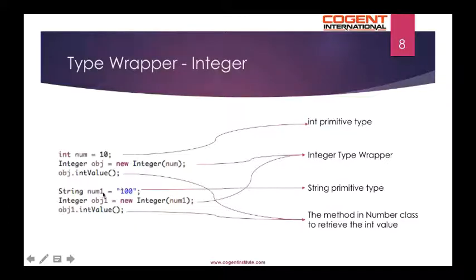In the next code snippet, we have num1 of type String, which is assigned a string literal "100". The Integer type wrapper class has a constructor which takes in a string literal value which represents an int and returns a reference to that Integer type wrapper object. The intValue method can be called on the object reference to get the primitive value back.